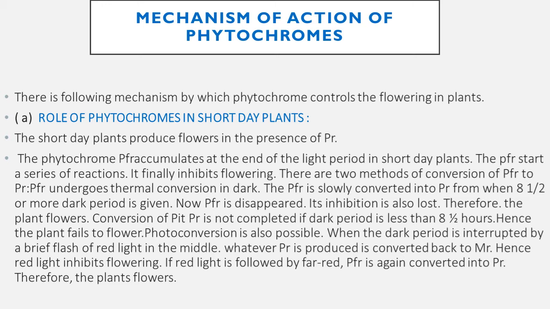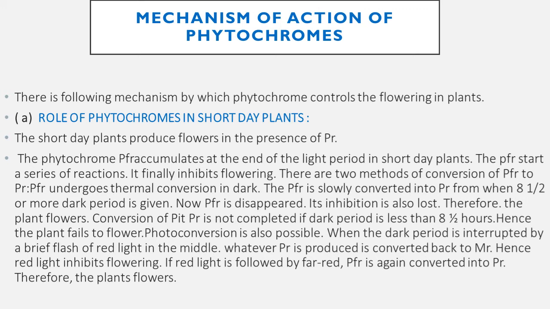PFR undergoes thermal conversion in the dark. The PFR is slowly converted into PR when a dark period of 8 1/2 hours or more is given. Now PFR has disappeared. Its inhibition is also lost. Therefore, the plant flowers. Conversion of PFR to PR is not completed if the dark period is less than 8 1/2 hours.